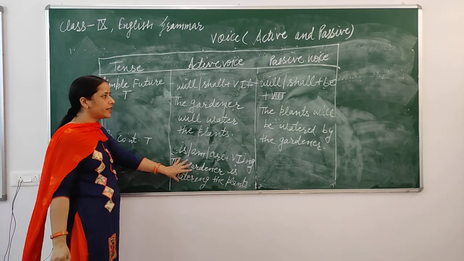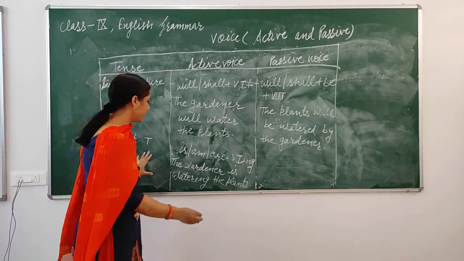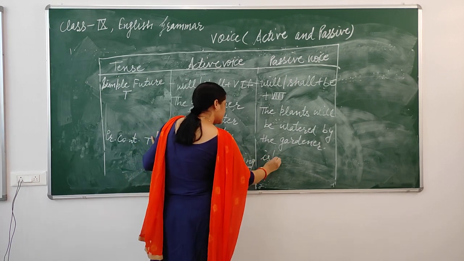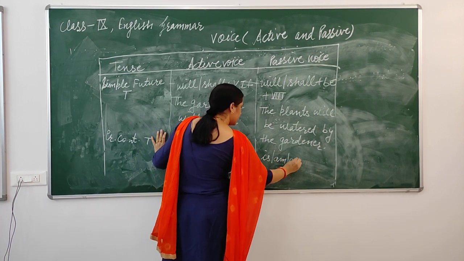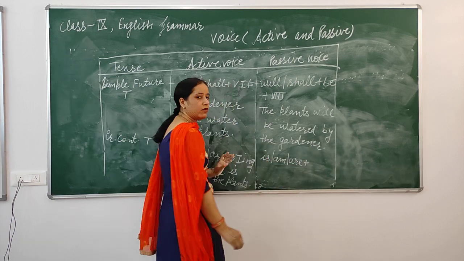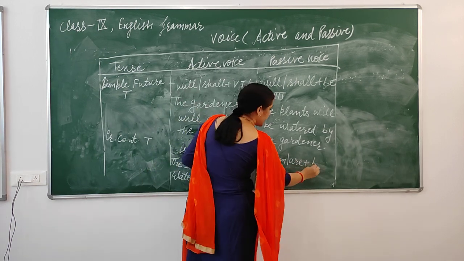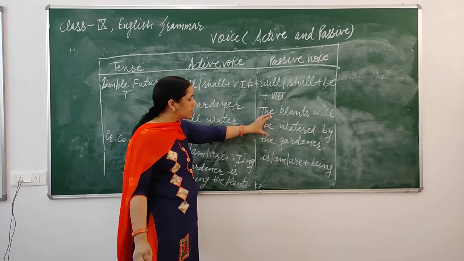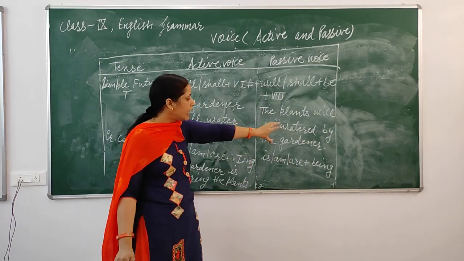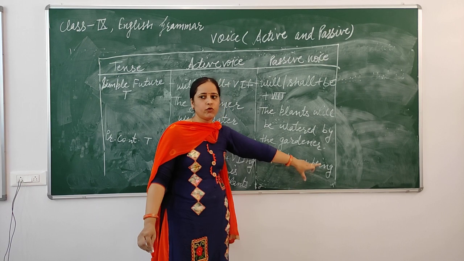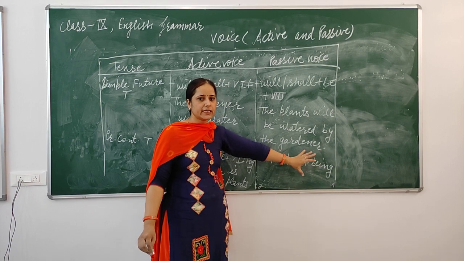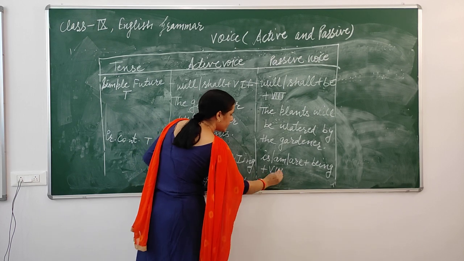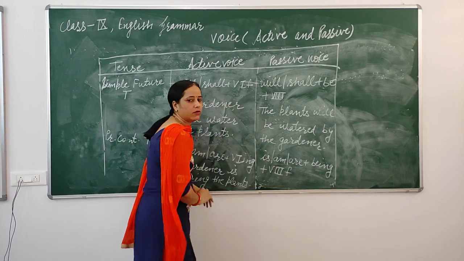When we convert it into passive voice form, then structure will be is, am, are, and ing will be converted into being, because in continuous tense we keep the ing form of the verb, and for satisfying the passive voice form we will use past participle form, that is third form of the verb.